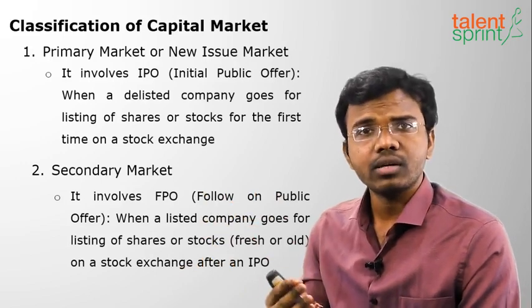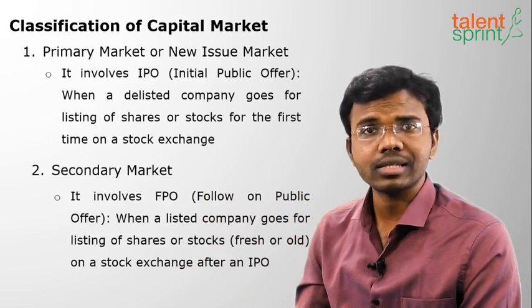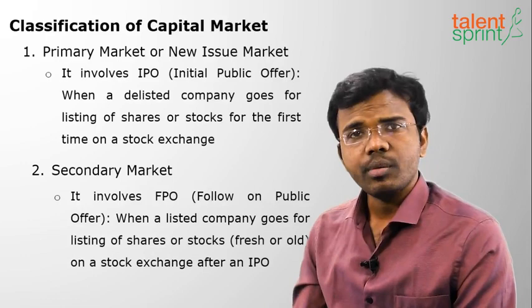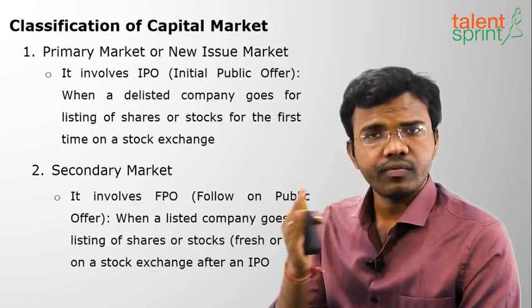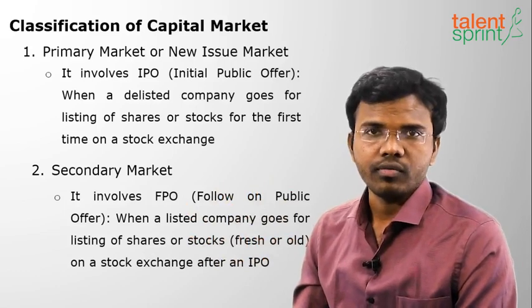The primary market involves only issuing of fresh securities. That's why it is called the new issue market. The secondary market is after the IPO. Whatever I issue, whether fresh or old, it is called FPO, follow on public offer.